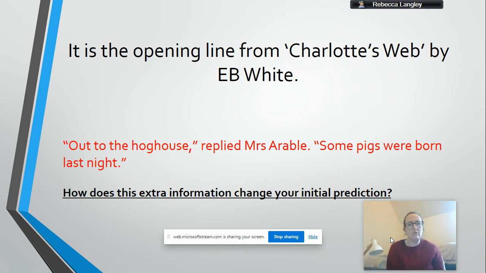So now I'm thinking, oh, well, he's definitely not a tree surgeon. He's a farmer and he's got pigs. Why is he going to baby pigs with an axe? I think this could be turning into something a bit sinister. I don't really like where this is going. I think he could be going to kill the pigs. So you can see how my initial prediction has completely changed just from reading the second line of that book. It's okay. The pig gets saved. It's fine. The pig doesn't die.